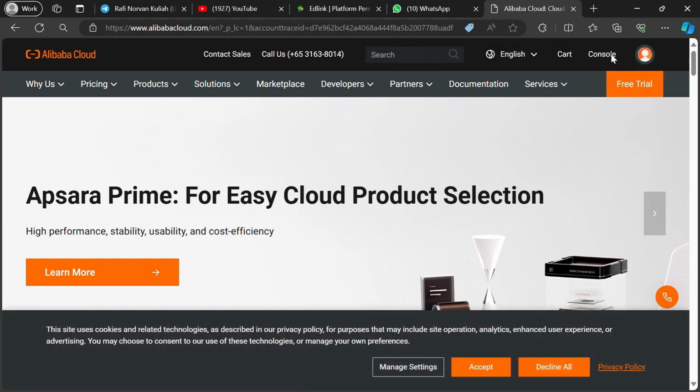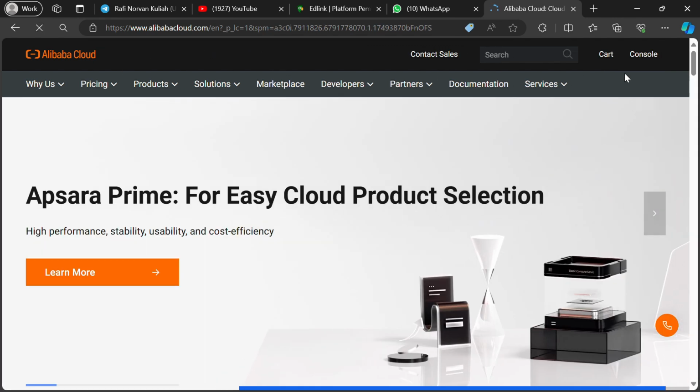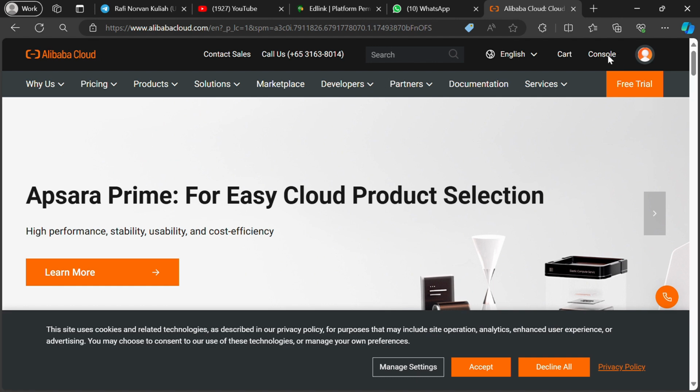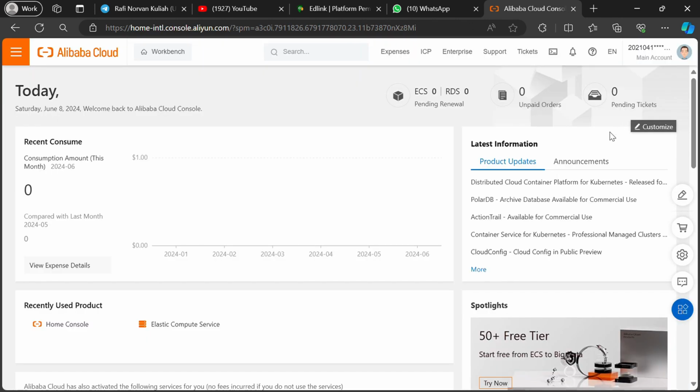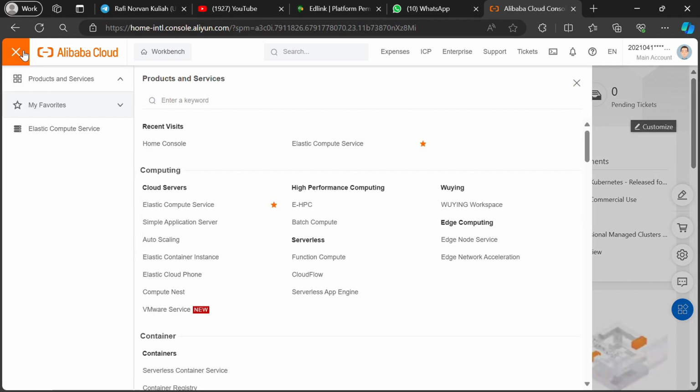Now, step 2. After logging in, go to the console menu at the top right of the web. Step 3. If you have entered the console menu, click the three lines in the top left corner. Now, step 4. If the menu from the three lines has opened as shown in the image below, continue by searching for the keyword Elastic Computer Service and click it.